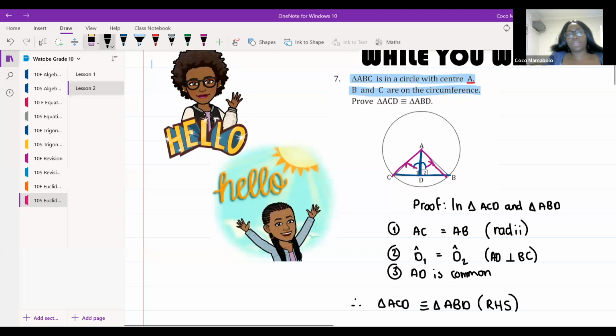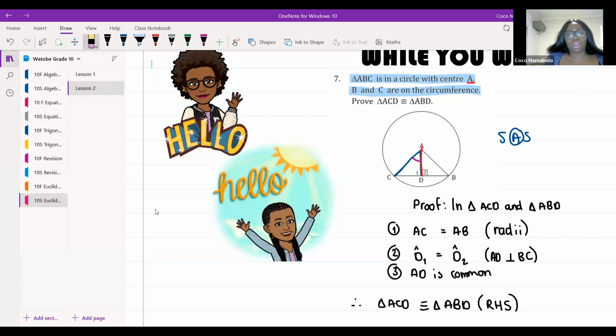Tiposechi says, ma'am, why is it not SAS? Because remember, what did we say about SAS? SAS means the angle must be in between the two sides. So I have a side, and a side, and then a side and a side. The only way I could use SAS is if the angle in the middle, the included angle, was the one that we have.